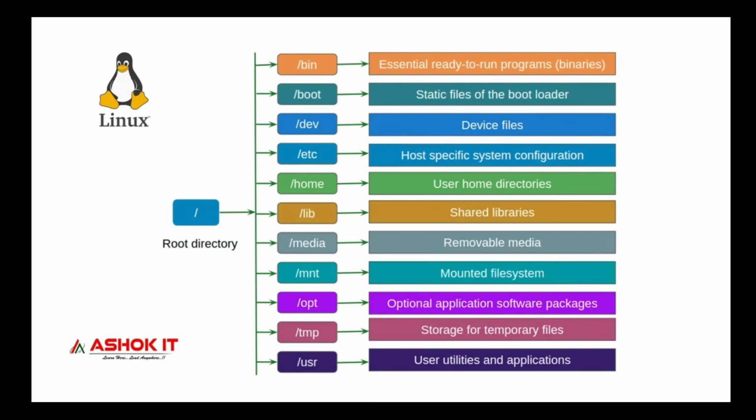You can see bin is available inside the root directory. This root directory contains all the files which belong to the root user, called the super user, in the Linux machine. Then inside the root directory, bin is available. The bin directory contains essential ready-to-run programs. Our binaries will be available in the bin directory.